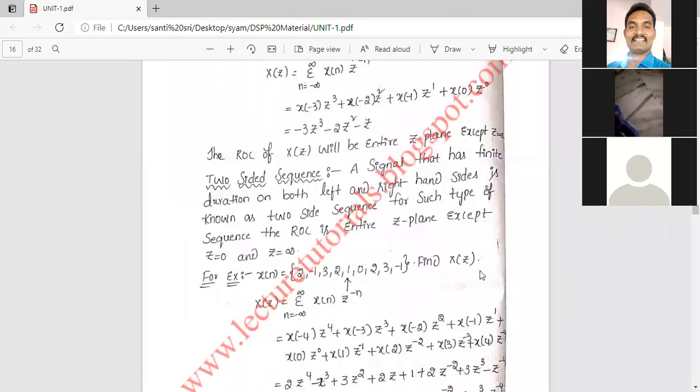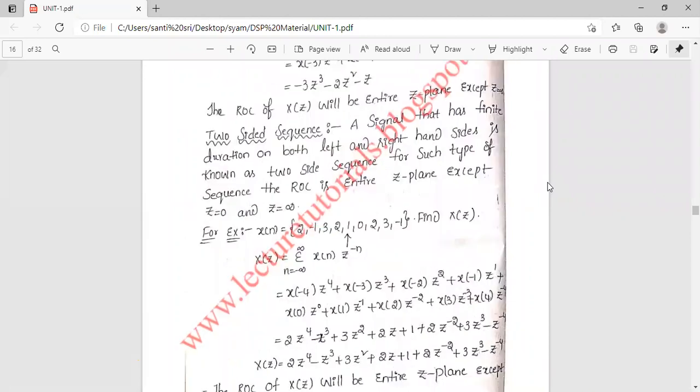Then coming to the two-side sequence. What is a two-side sequence? It consists of both z is 0 and z is infinity. See the definition of a two-side sequence: a signal that has finite duration on both left and right hand sides is known as a two-side sequence.